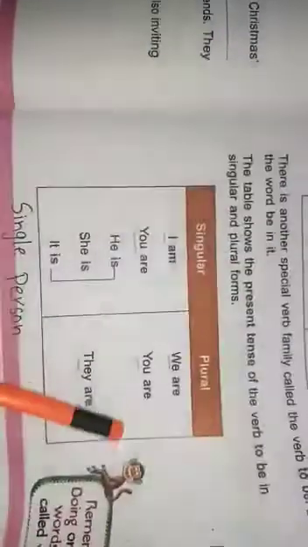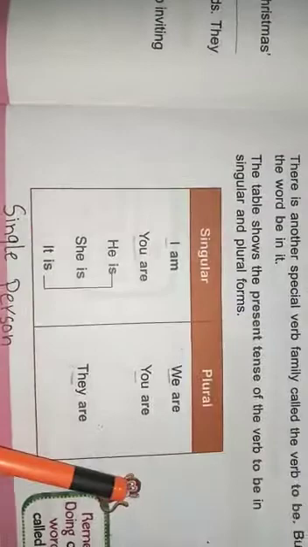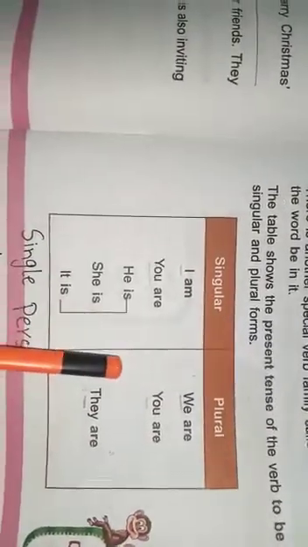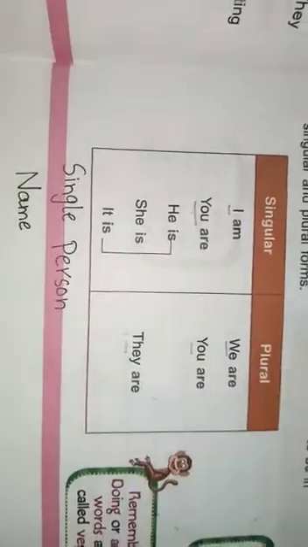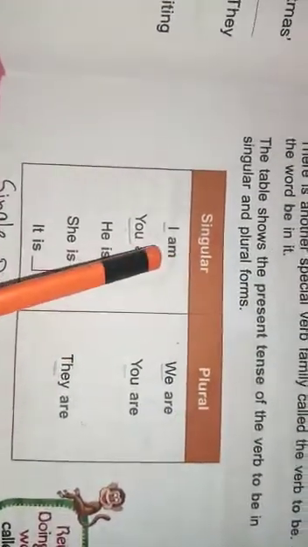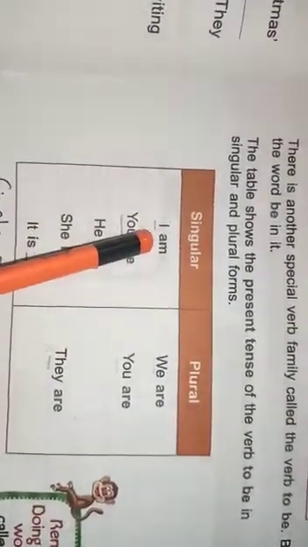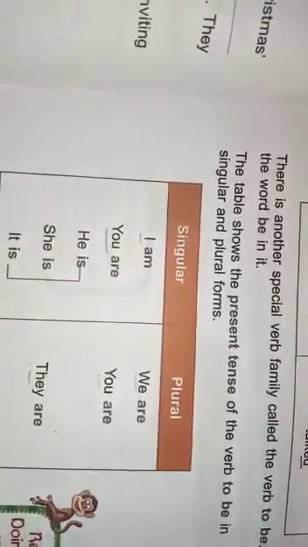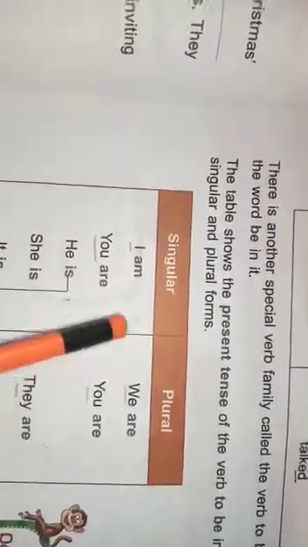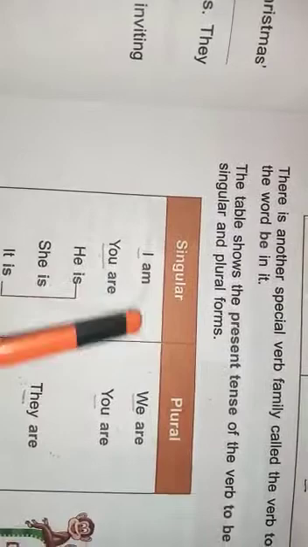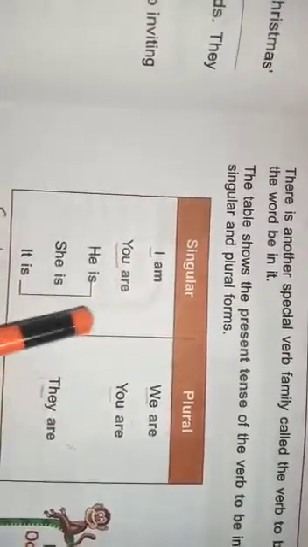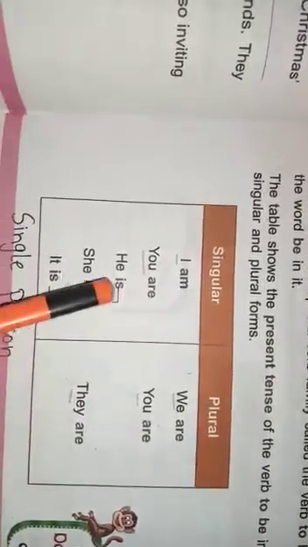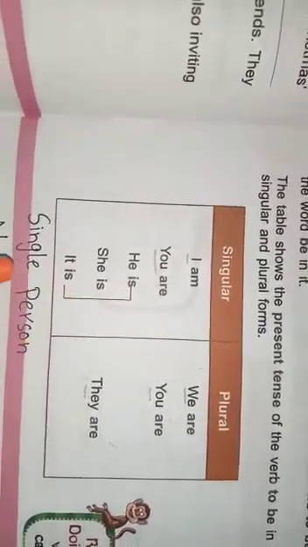Singular: I am, you are, he is, she is, it is. We always use am with I: I am going to school, I am talking, I am eating. We always use are with you, and we always use is with he, she, it, and a single person.